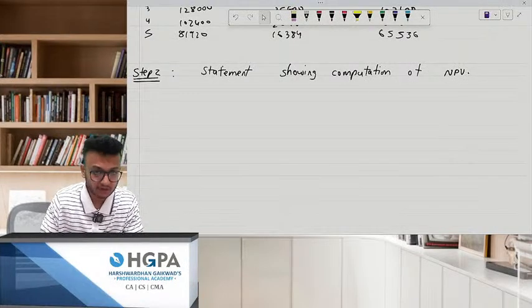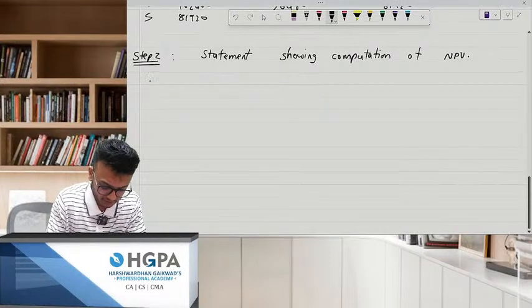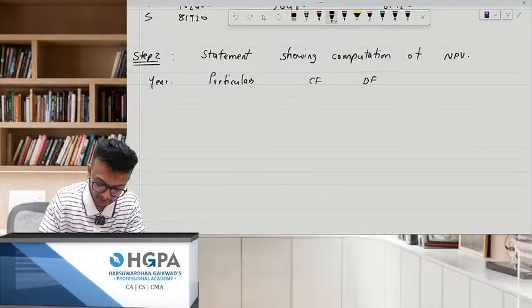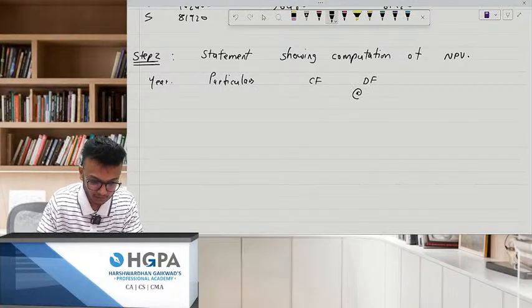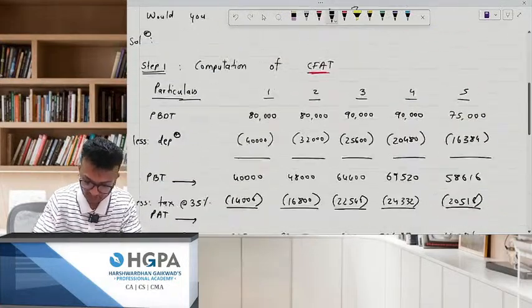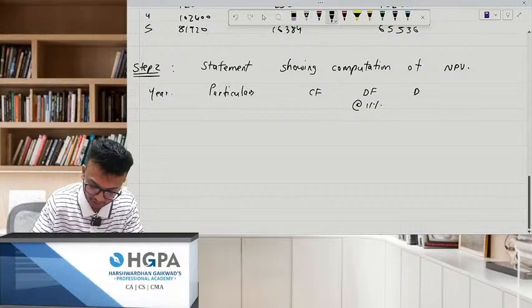Okay, chalo, we have done it yesterday also. I had drawn a statement yesterday. So first, year, particulars, next you have cash flow, next you have discounting factor at the rate of, how much was it, 11%, discounting factor at 11%, and next you have DCF.